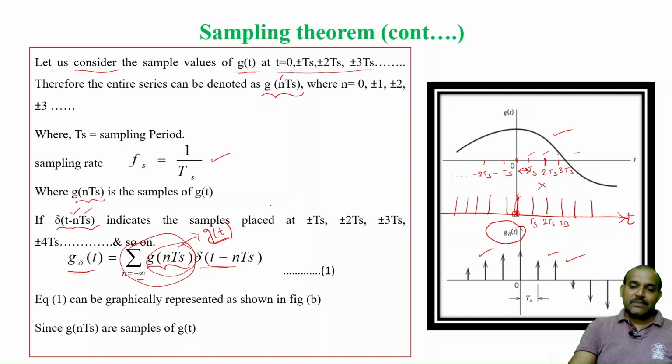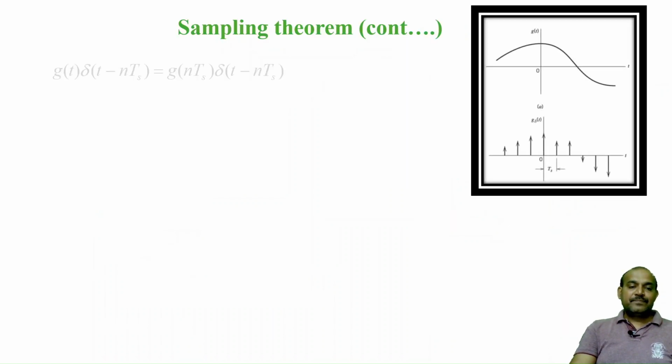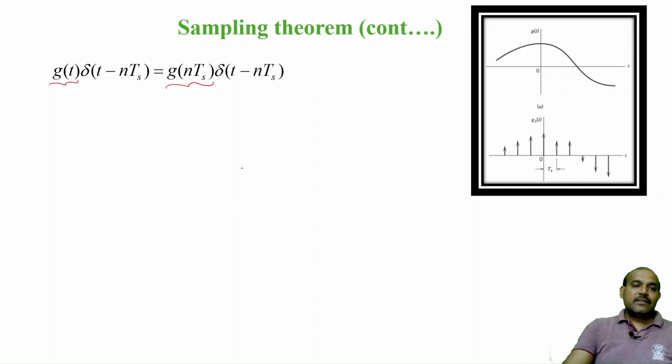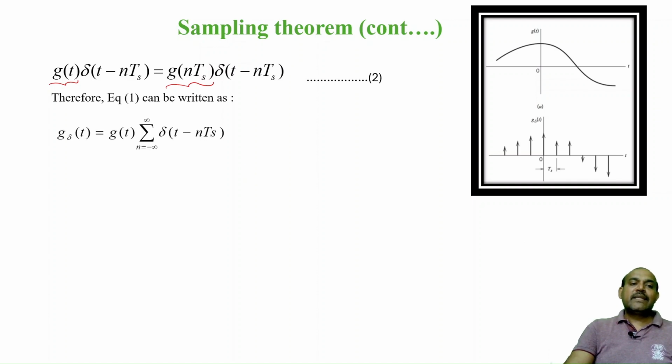Therefore, I will write it as g of nts, or I can write it as g of t. All the samples together, we call it the analog signal g of t. So this can be now modified. Equation 1 was g delta of t equals the summation of g of nts. In place of g of nts, I am substituting equation 2 here. So it becomes g of t into delta of t minus nts.